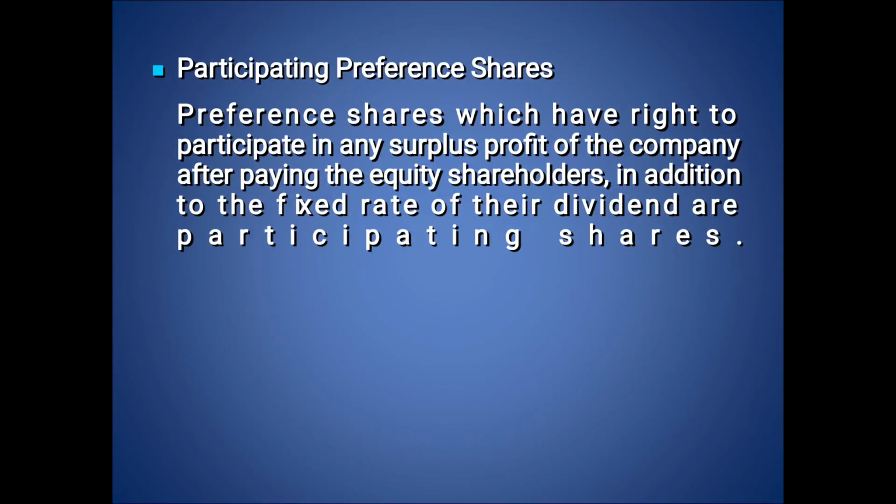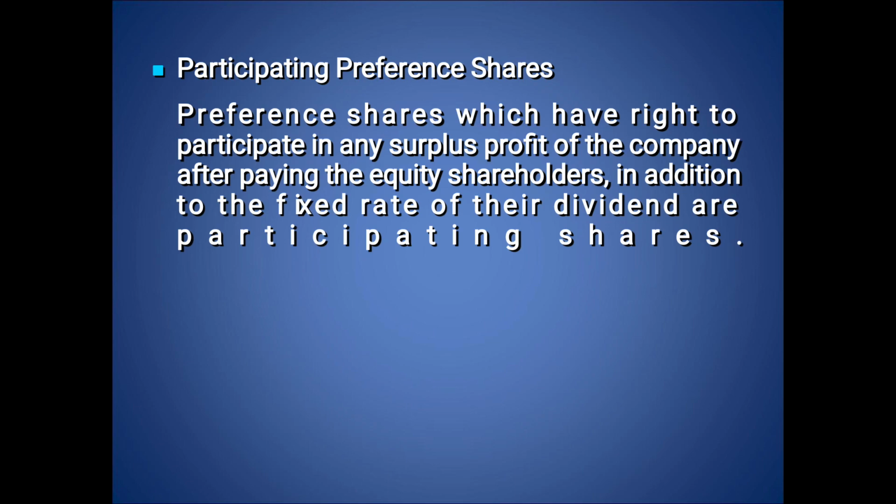Next one is participating preference shares. They have the right to participate in the excess profits of the company. In case the company earns abundant profit in a particular year, this type of shareholder gets additional dividend from the surplus profit of the company.